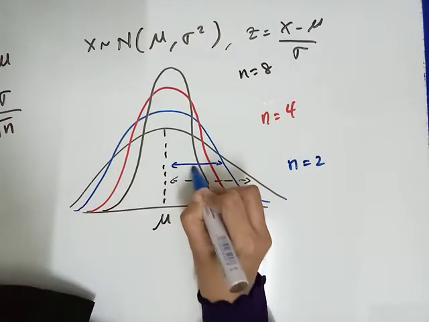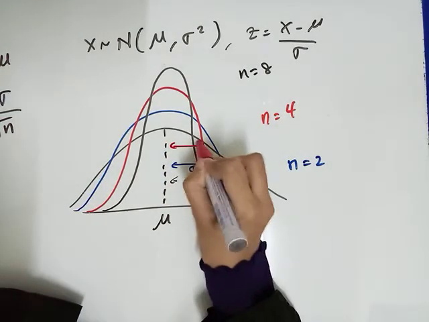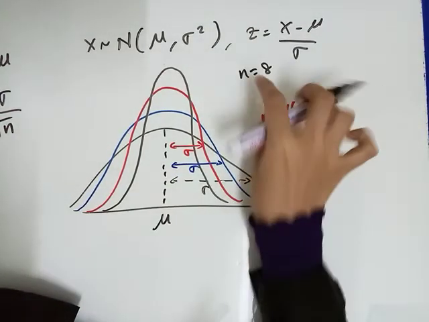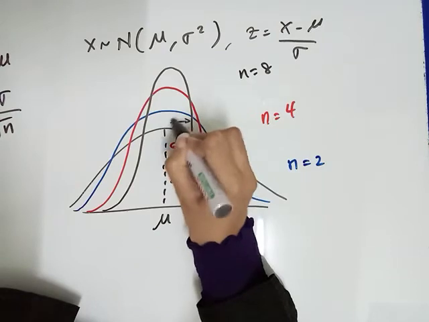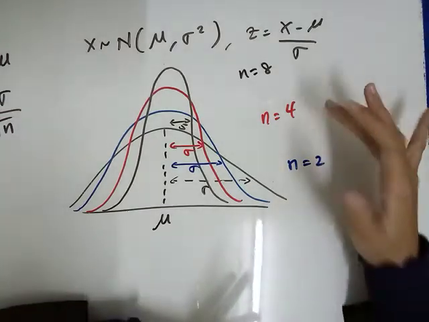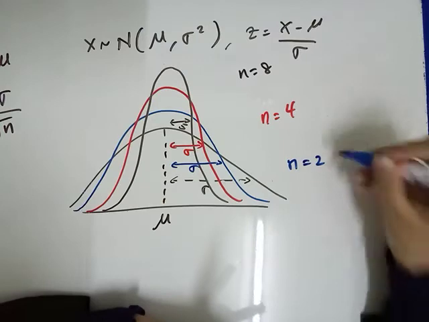Standard deviation ni, semakin mengecil standard deviation dia. And then if n equals to 8, semakin mengecil standard deviation dia. Okay, that is why we need to find the standard deviation of the sample mean by using formula.